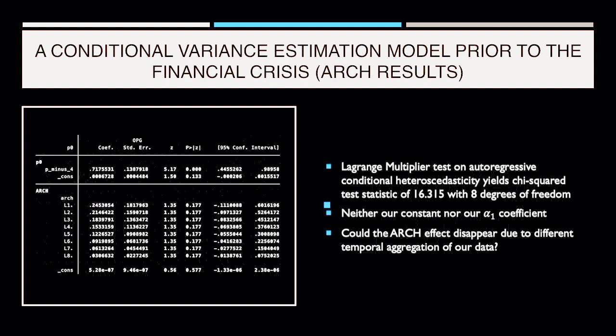So we decided to build a model on monthly data, as among possible explanations why alpha 1 and alpha 0 are not significant anymore is that we might have too few observations, or that the significant shocks in the time series in the given time frame are not visible at the frequency of the data, which is quarterly. ARCH effects possibly vanish due to different temporal aggregation.